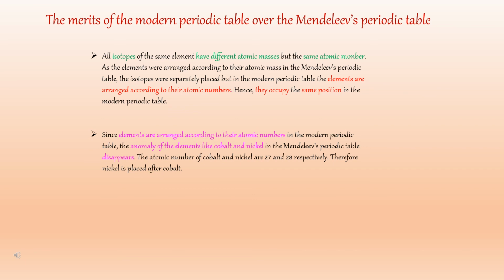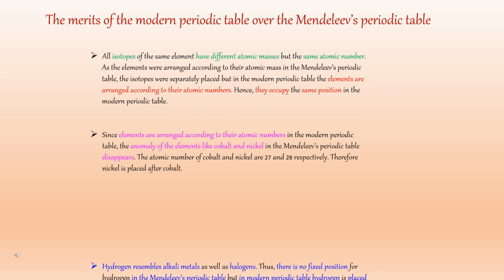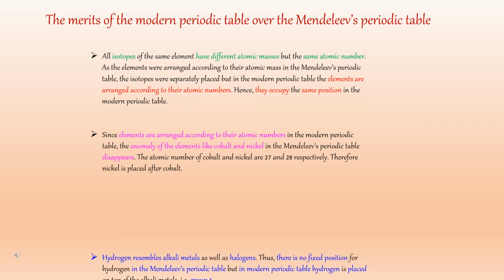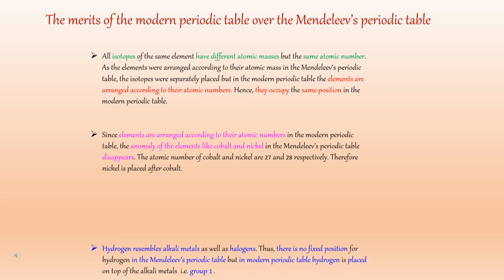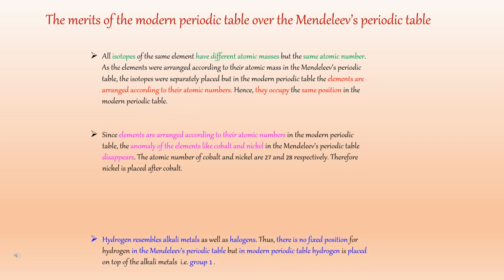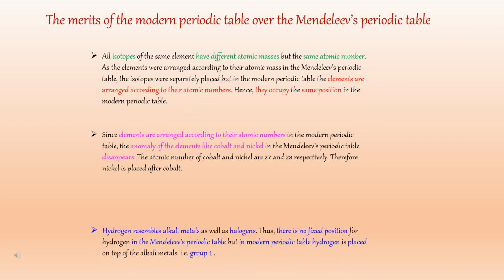Since elements are arranged according to their atomic numbers in the modern periodic table, the anomaly of elements like cobalt and nickel in Mendeleev's periodic table disappears. The atomic numbers of cobalt and nickel are 27 and 28 respectively. Therefore, nickel is placed after cobalt.